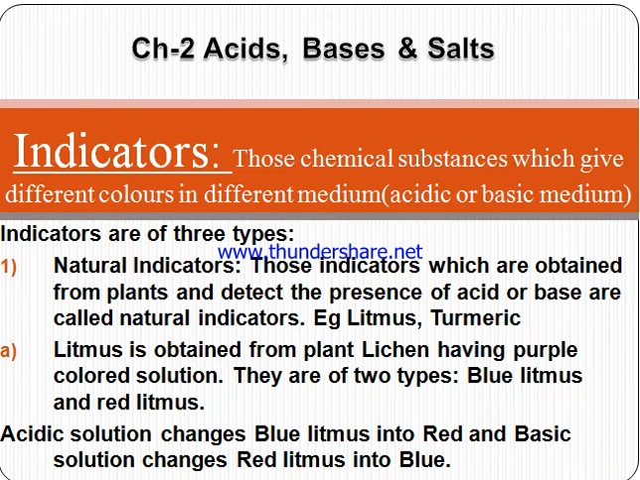The next heading is indicators. Indicators are those chemical substances which give different colors in different mediums, that is, in acidic or basic medium.